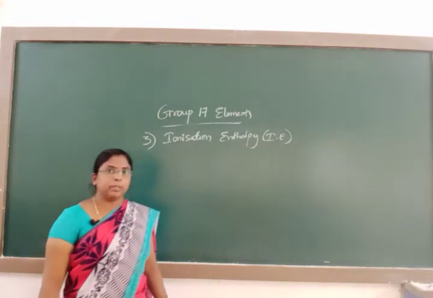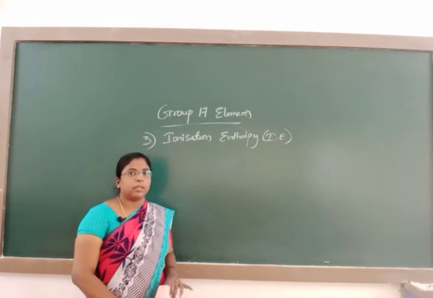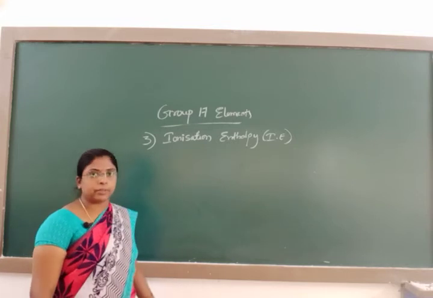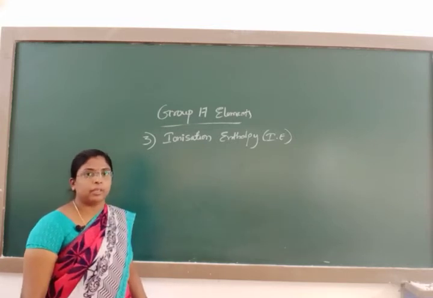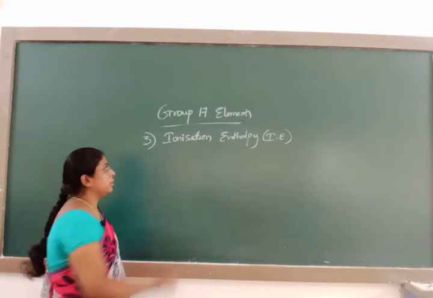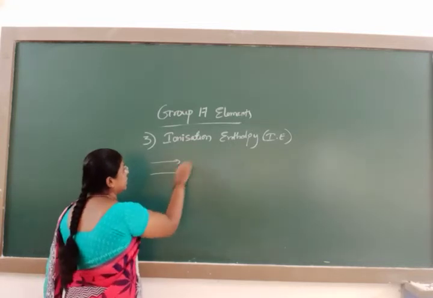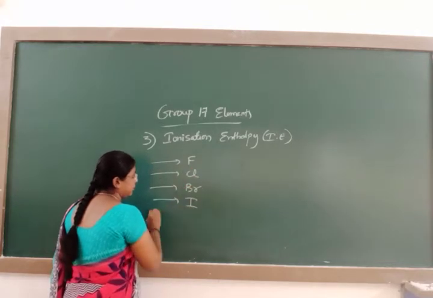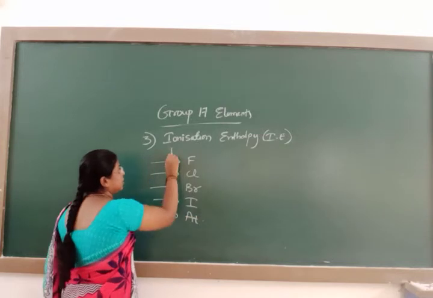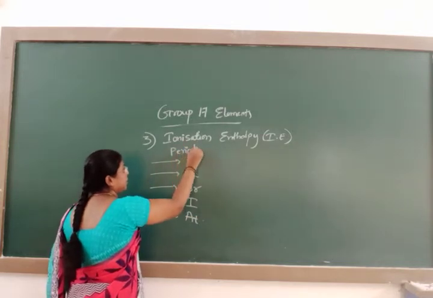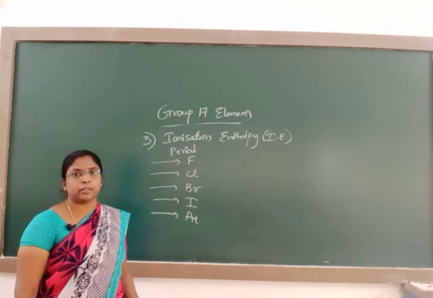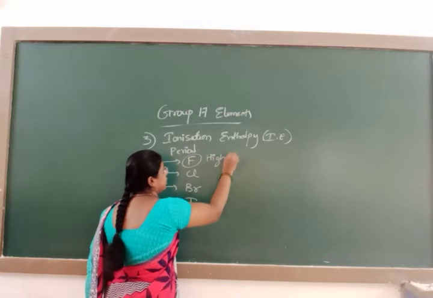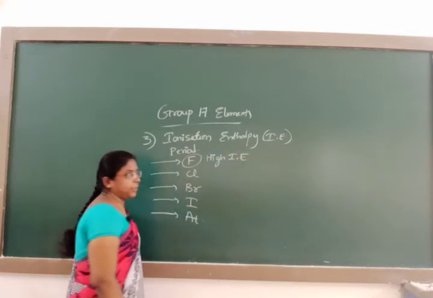These halogen elements have less tendency of losing electrons because they are electronegative in nature. If you take fluorine, chlorine, bromine, iodine, astatine, these elements exhibit the highest ionization energy in their period. They have high ionization enthalpy in their period.